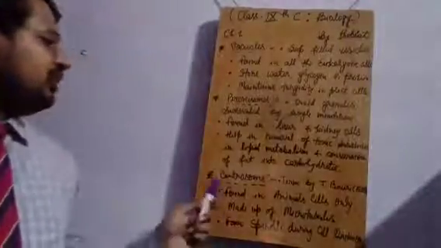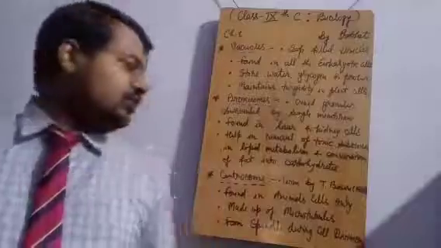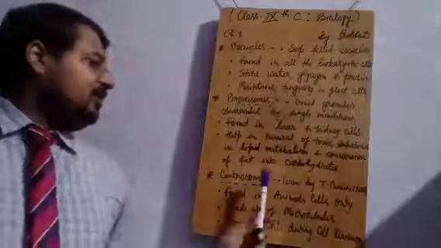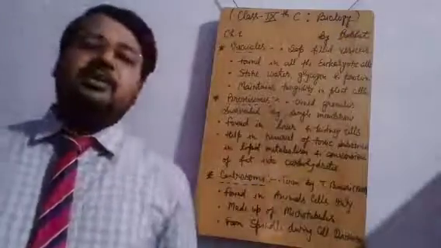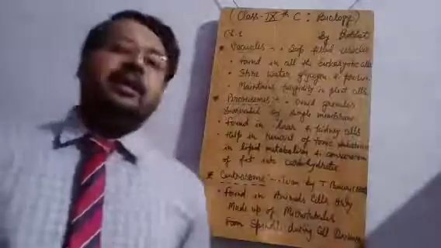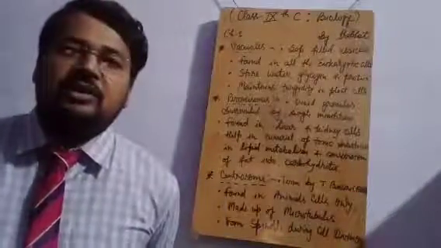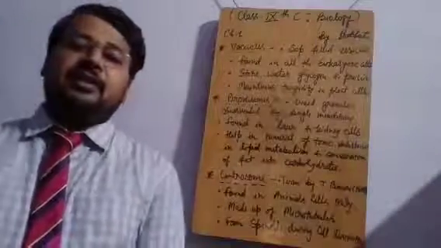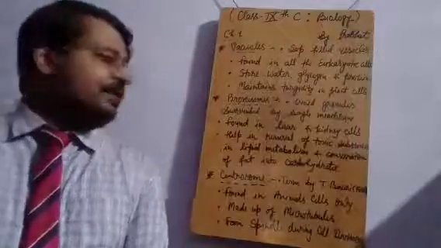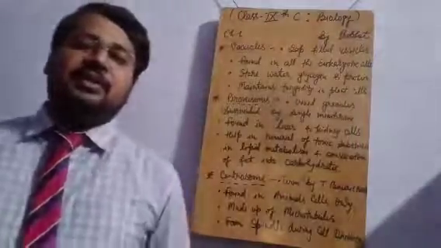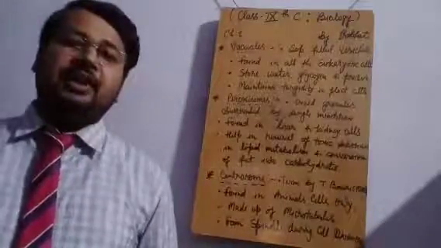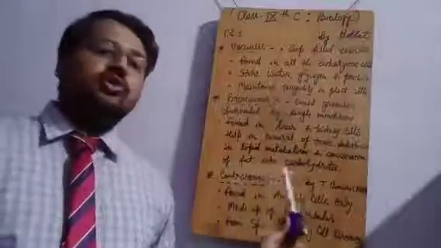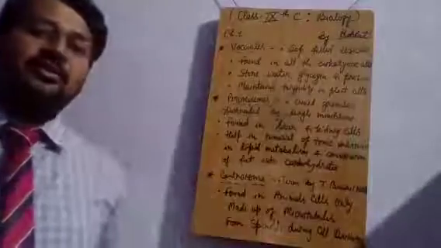Now the last cell organelle is centrosome. Centrosome is mostly found in animal cells only. You have to understand this. The term centrosome was given by the scientist T. Boveri in the year 1888. 1888 is one of the most important years for discovery and innovation in science. Different concepts, different discoveries were noticed in this year. So you have to memorize that the term centrosome was given by a scientist whose name was T. Boveri.